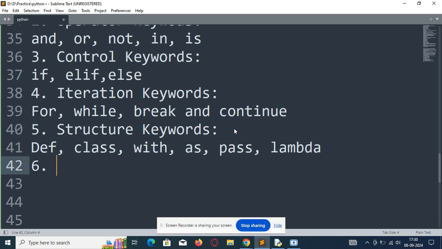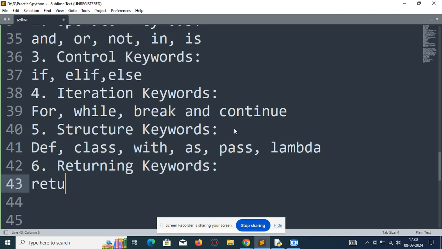Let's see the next keywords, the returning keywords. Returning keywords are return and yield. These are the two returning keywords. What will the return keyword do? It will exit a function and may also return a value. It will return the value.